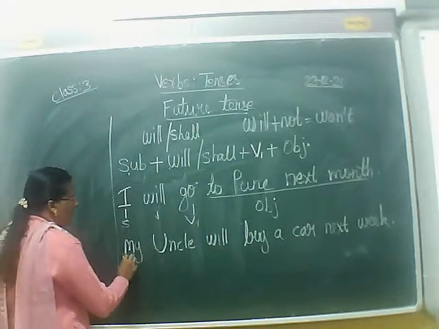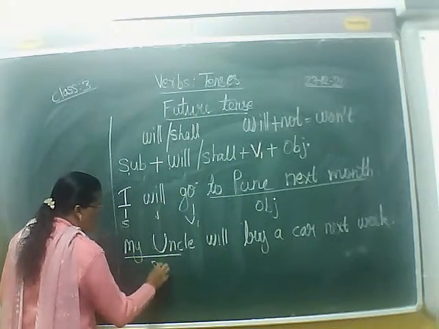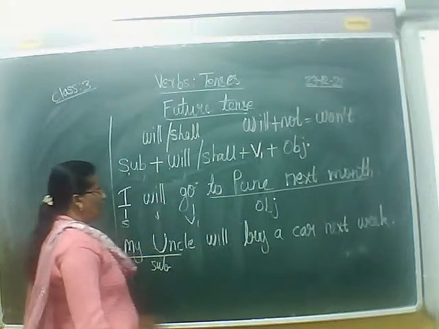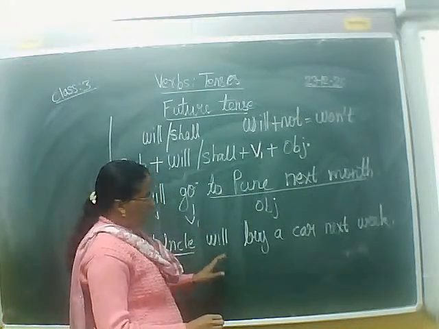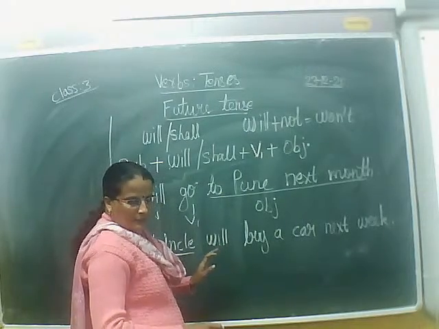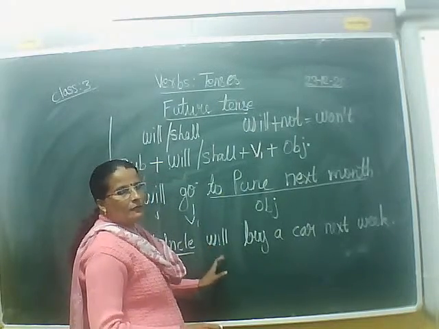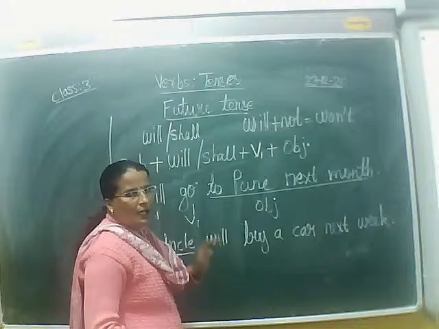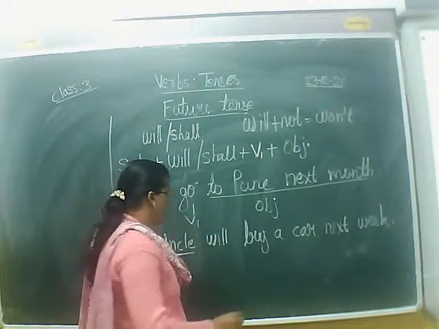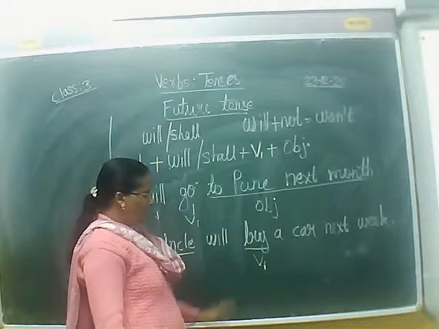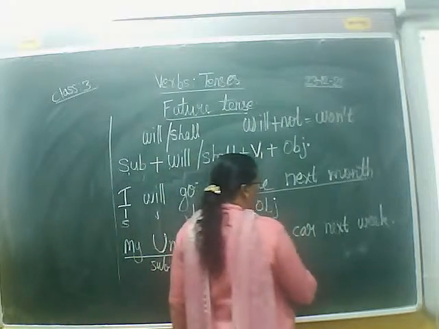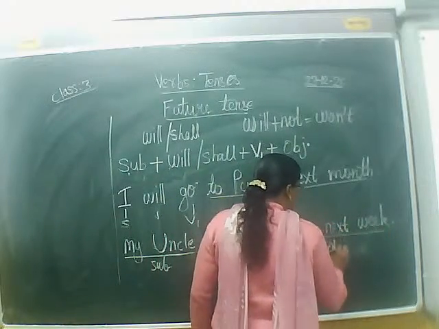Okay. My uncle is the subject here, and will is already there to express the action in future tense, because this is the helping verb which helps us express actions and thoughts in future tense. And buy is the V1, that means first form of the verb. A car next week is the object.